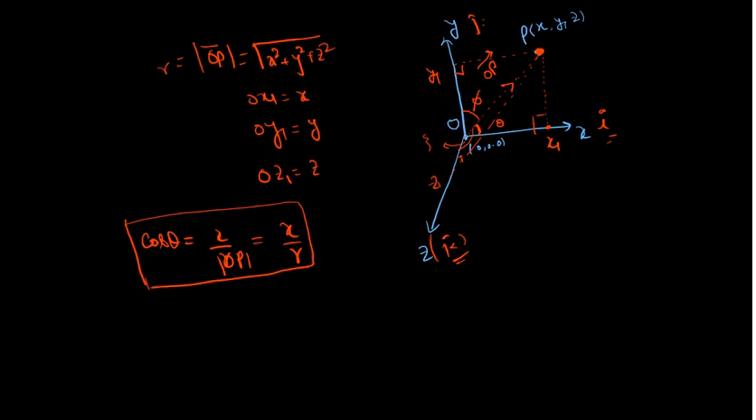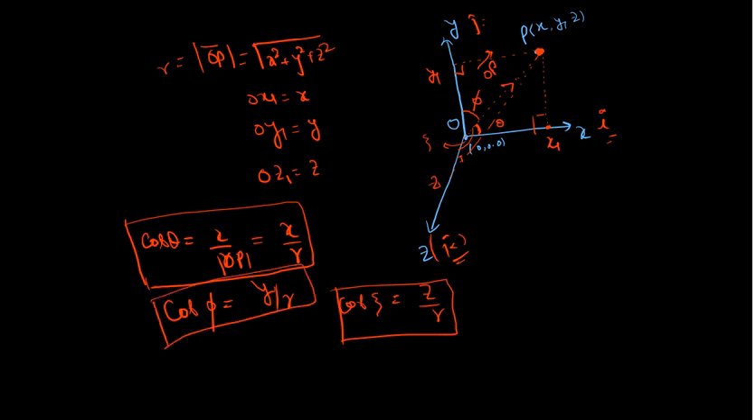Okay, if you want to calculate cos phi, you will get y divided by r. And if you want to calculate cos zeta, you will get z divided by r. Clear? Yes. So these cos theta, cos phi, cos zeta are called direction cosines. Sometimes a question is asked: for this particular vector, what are the direction cosines? So you will calculate x divided by r, y divided by r, and z divided by r. These are your direction cosines.